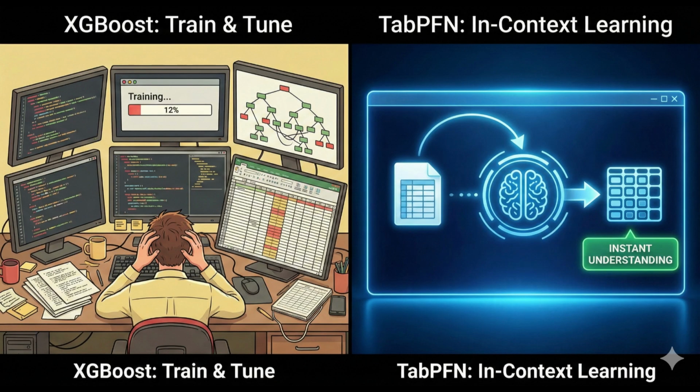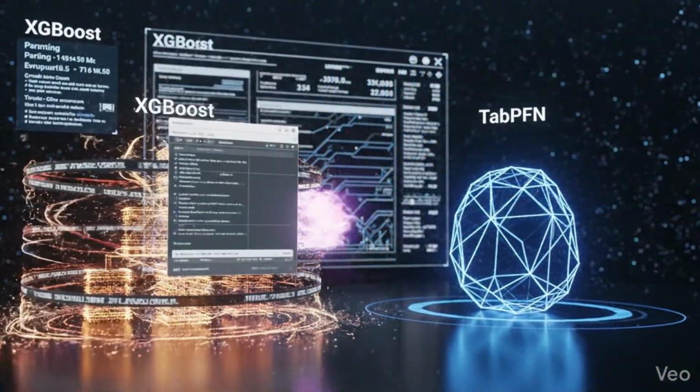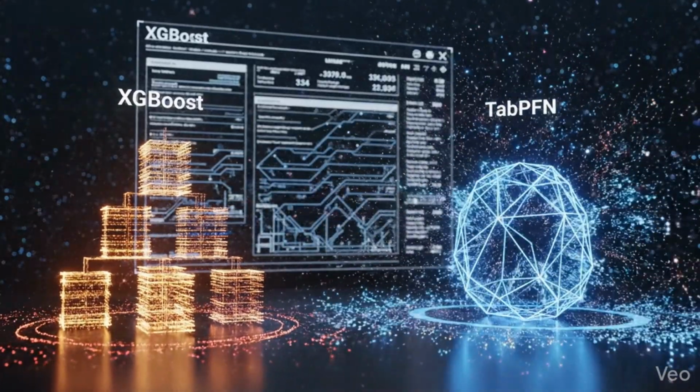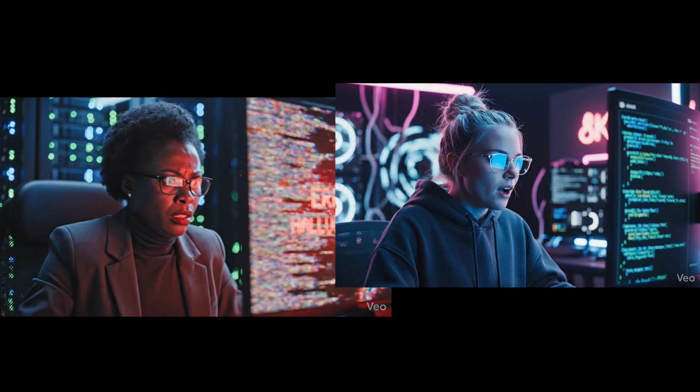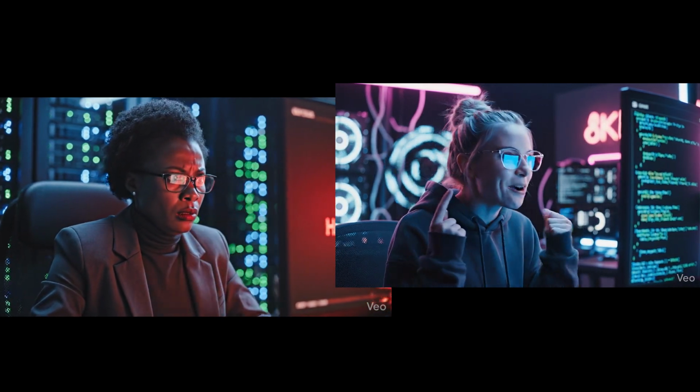The magic is something called in-context learning. With XGBoost, you have to train and tune. With TabPFN, the model is already trained. You just feed it your spreadsheet, and it understands the pattern instantly, in a single forward pass. So stop forcing ChatGPT to do math. Use the LLM to write the code, but use the LTM to run the numbers.